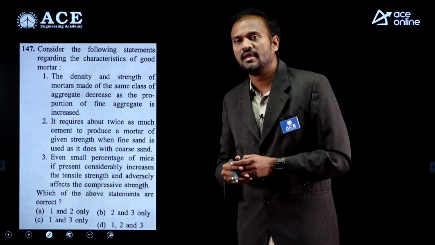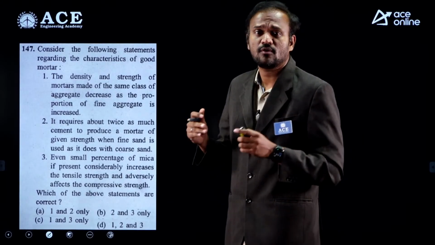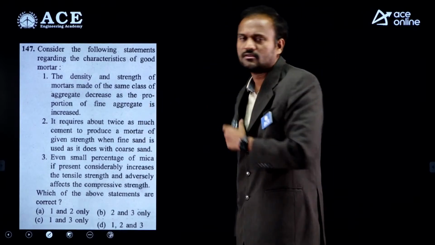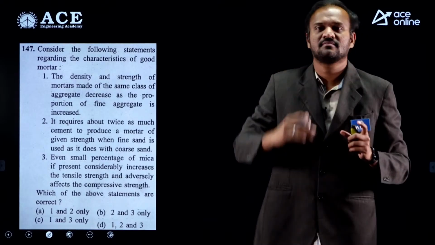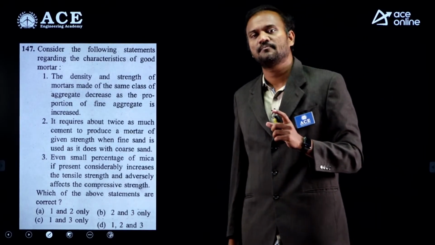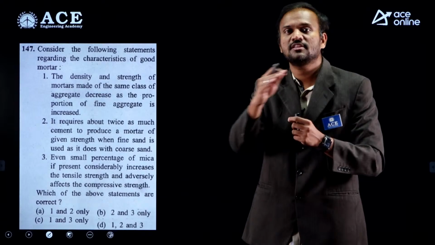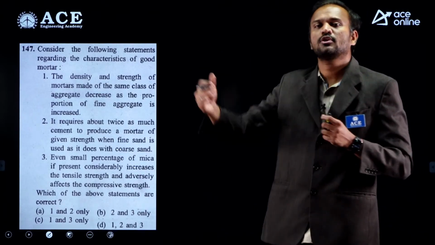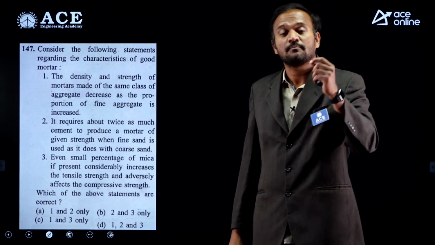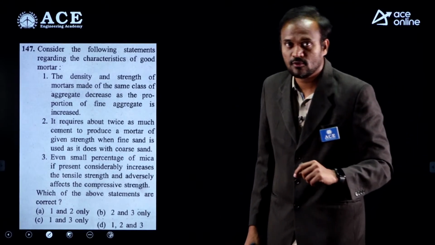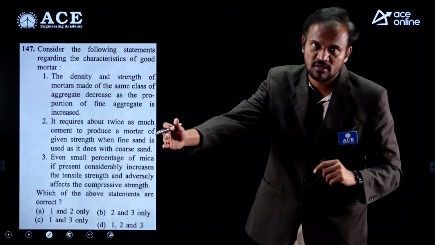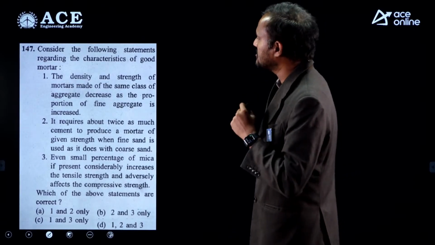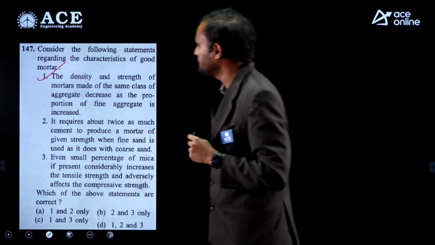That is true. See, in mortar we have three ingredients: cement, fine aggregate and water. As you increase the proportion of fine aggregate, the cement proportion in the overall mix decreases. And we know strength and durability of mortar depends on the proportion of cement in the mortar. So as you increase fine aggregate proportion, strength and durability of cement mortar reduces. So statement 1 is correct.